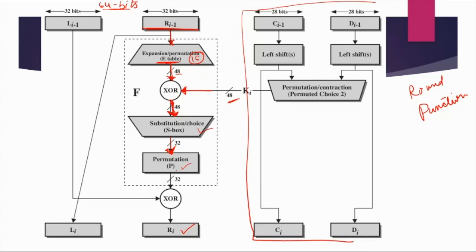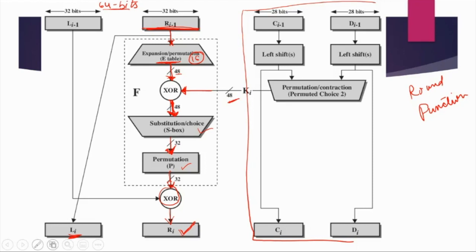Then we apply permutation again on the output, and whatever is the output of this function will be XORed with the left 32 bits that we separated in the beginning. And then whatever is the output of this XOR will become the right part of the next round. Okay, and the right part of this round will become the left part of the next round.